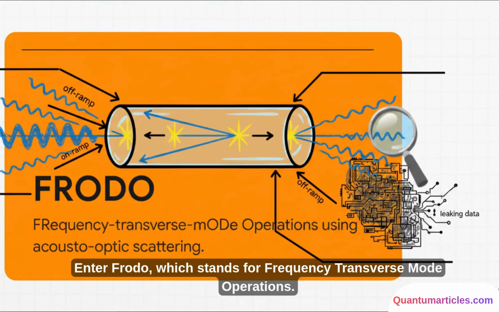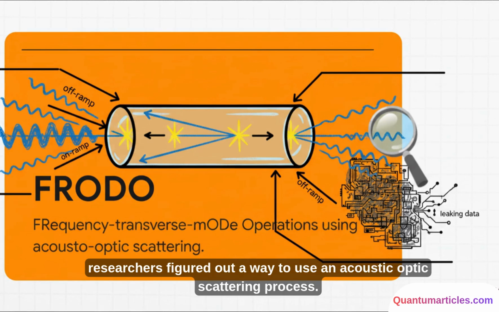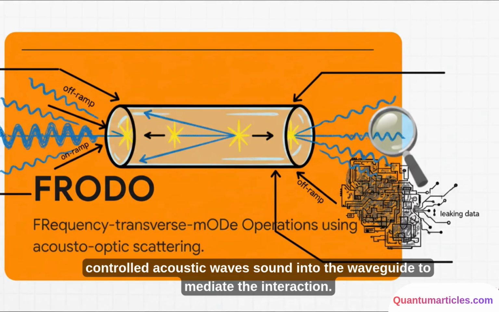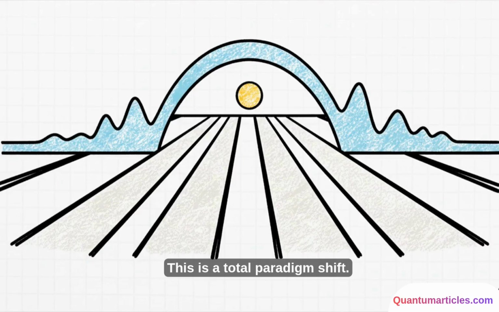Enter FRODO, which stands for Frequency-Transverse-Mode Operations. Instead of using complex electro-optics that leak data everywhere, researchers figured out a way to use an acousto-optic scattering process. Literally, they're introducing precisely controlled acoustic waves, sound, into the waveguide to mediate the interaction. It acts as the perfect controlled on-ramp and off-ramp system. This is a total paradigm shift.